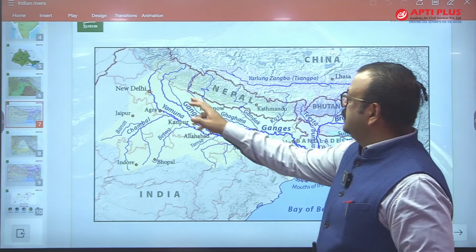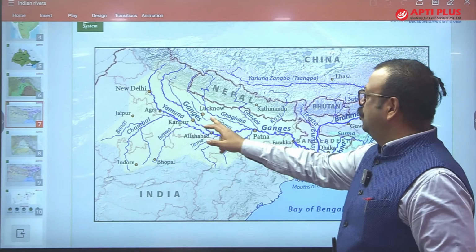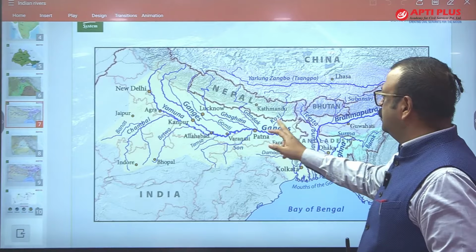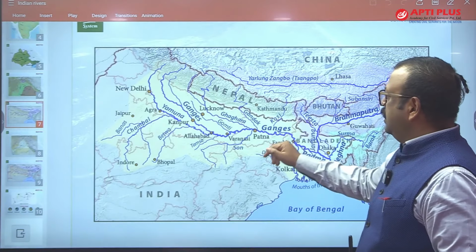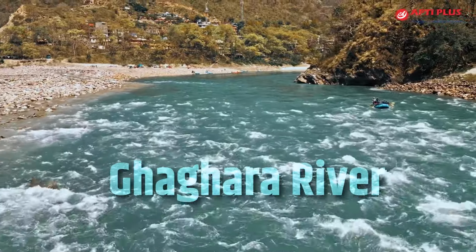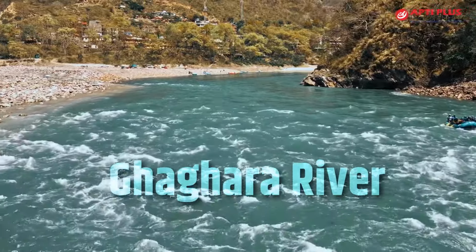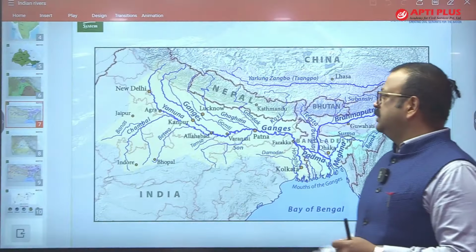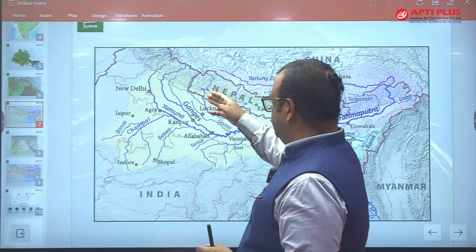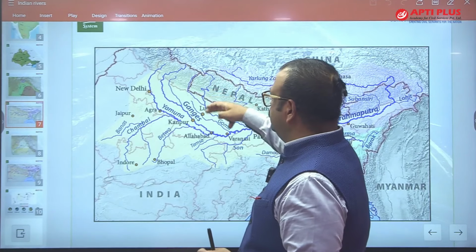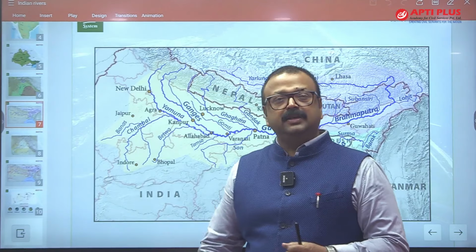So you will find this Ram Ganga near Kannauj, then Gomti, then Ghaghra, then Gandak, Kosi, Mahananda. Okay, let me tell you about this Ghaghra river. It's important because one of its streams is important, and you should know. Especially this Ghaghra river, and the drain of Kali or Sharda is there.